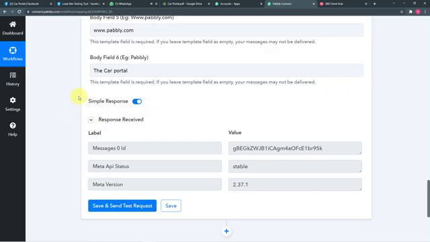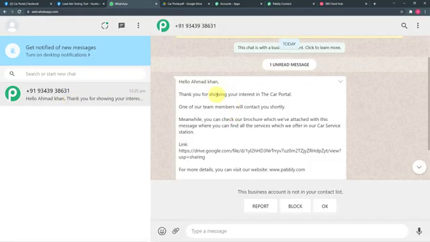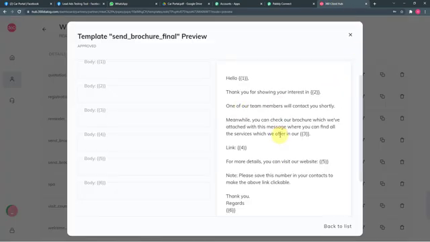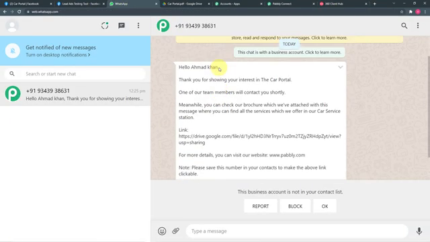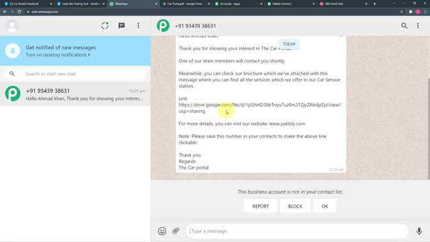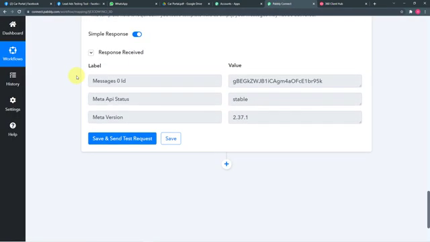filled will be delivered as a new message, and the message is here, you can see. Hello Ahmed Khan, thank you for showing your interest in the car portal, and the message is the same as we have here in our message template, you can see. And in the places of body fields, the data is also filled automatically, you can see. Ahmed Khan, the car portal, and the car service station, the link of the brochure also. Okay, so because we have filled the details here in these body fields, our connection with WhatsApp is working fine.